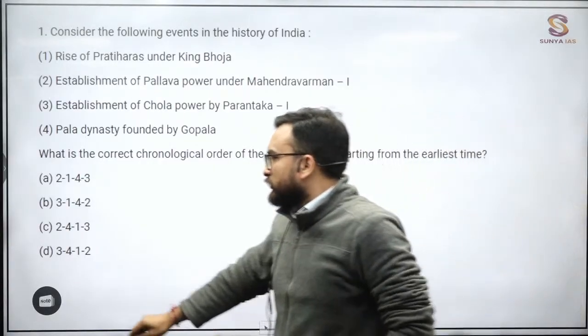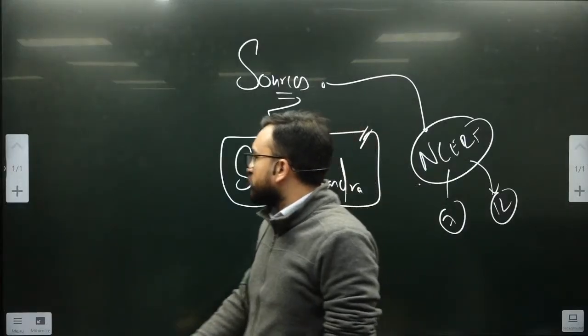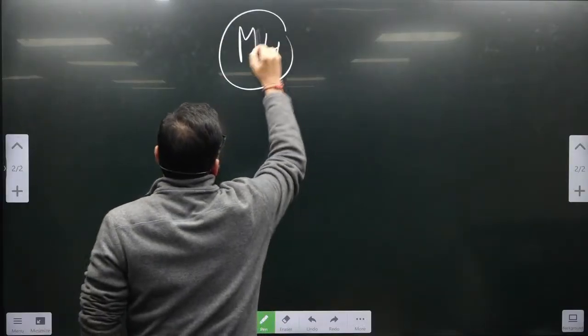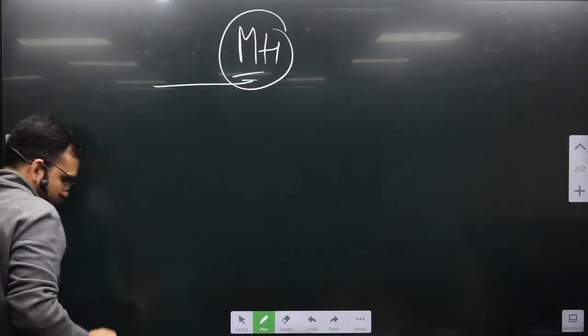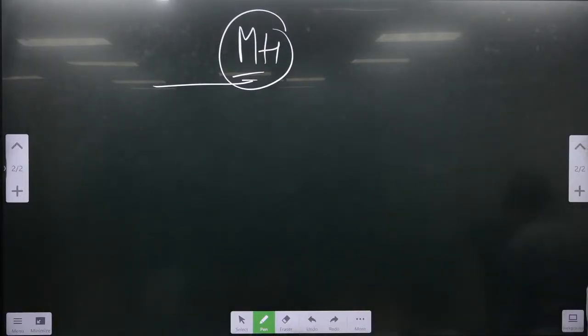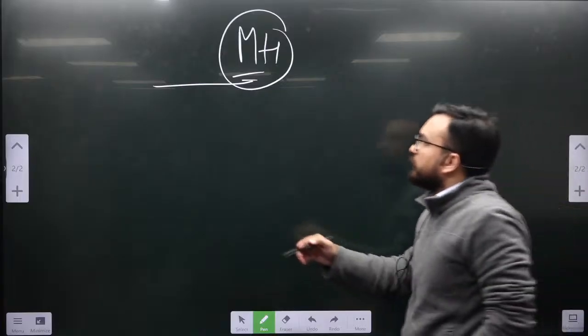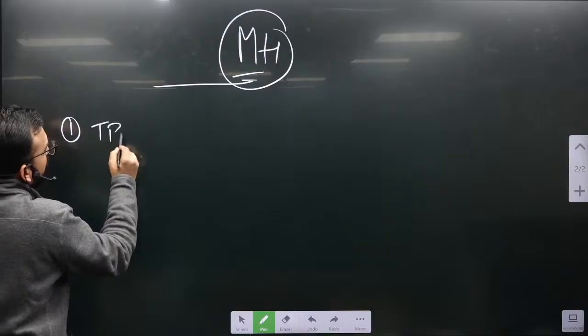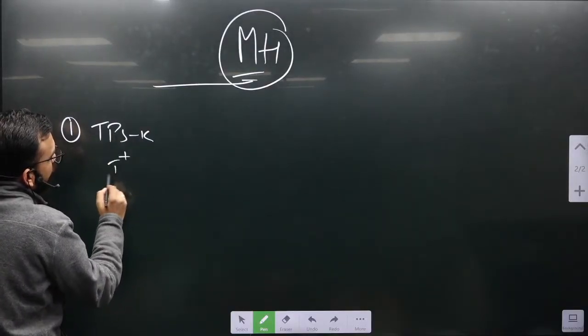So now let us do the revision, and the syllabus of today was medieval history. What was the syllabus of today's test? What was there? Tripartite struggle for Kannauj, and other Imperial Cholas, right? Apart from that, okay, let me write it. So the topics of today's medieval history test were tripartite struggle for Kannauj plus Imperial Cholas.